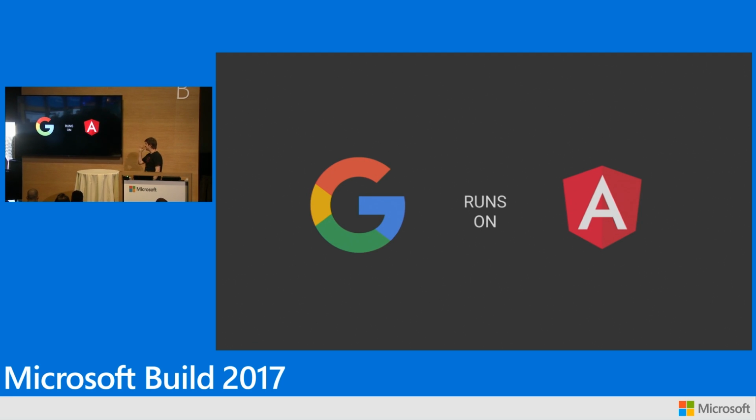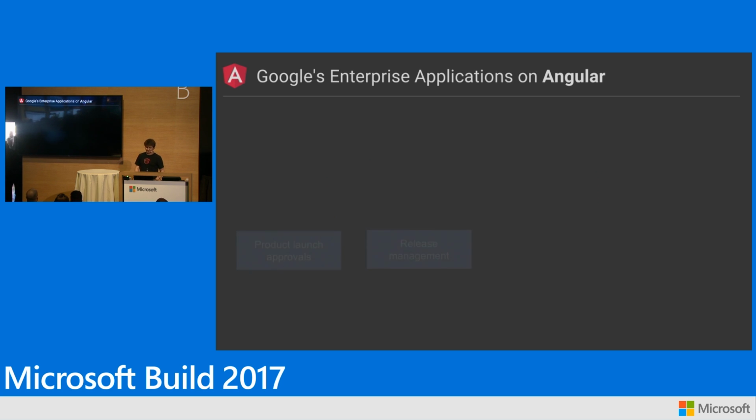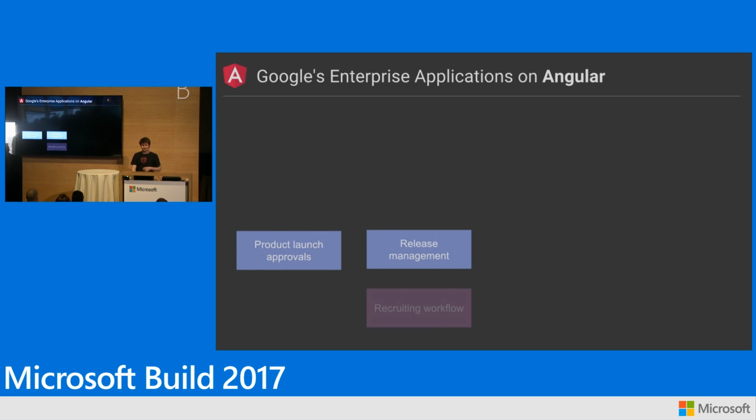So we like this phrase, Google runs on Angular. So things like this. I can't launch a product. I can't ship anything at Google without Angular. All of our internal tooling for launch approvals, release management, that's all written in Angular.